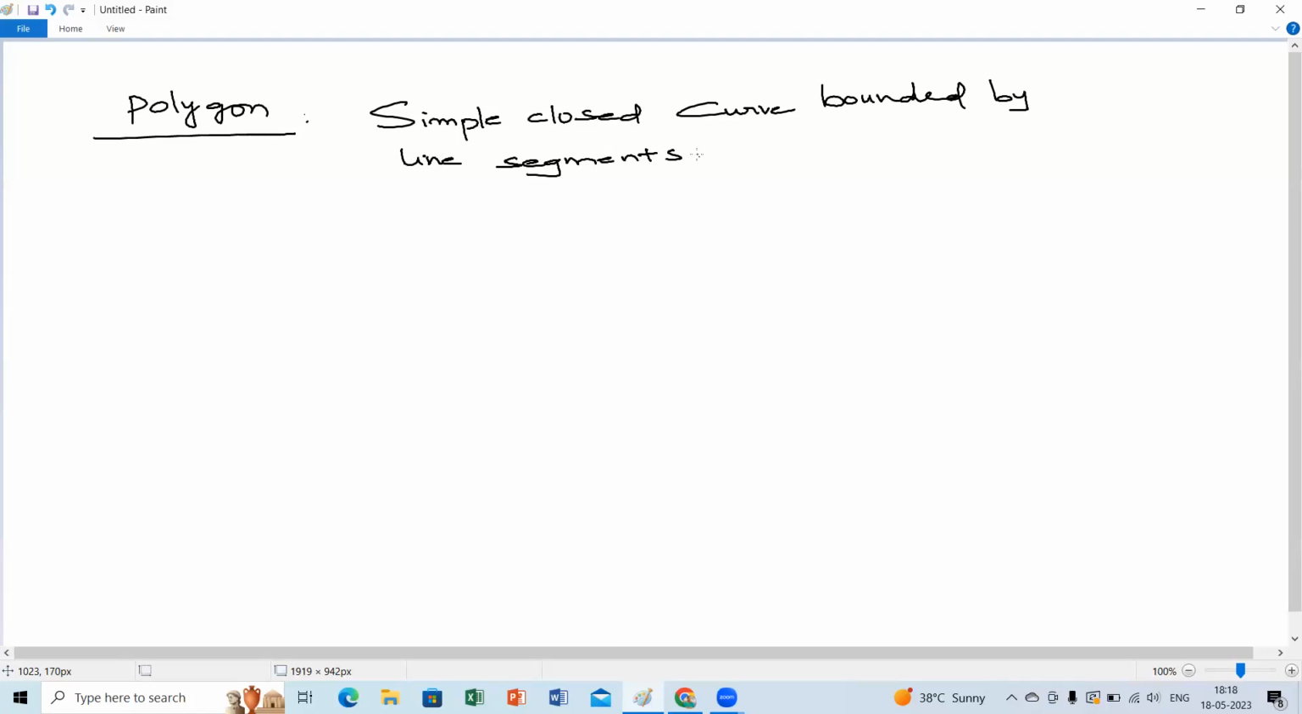Can you give some examples of simple closed curves bounded by line segments, only line segments? Pentagon. Very good. Pentagon, how many sides, children? It's a 5-sided polygon. Rectangle. Yes. A rectangle is a quadrilateral. Any other, children? Triangle. Right, triangle, 3-sided.